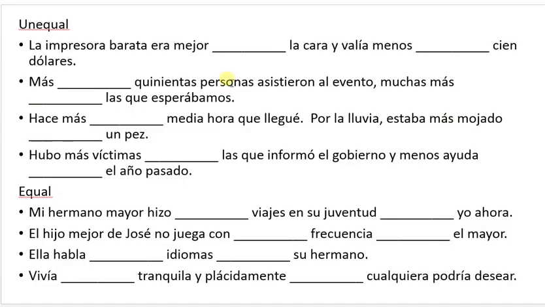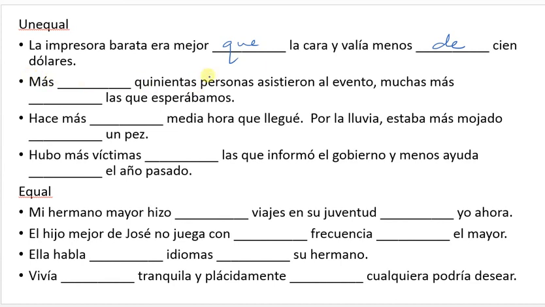Okay, so now we're going to practice with unequal comparisons. In this first one, we're going to decide whether we're going to use que or de. So, la impresora barata era mejor, something la cara. The cheap printer was better than the expensive one. So, we're going to use mejor que because better than is mejor que. Y valía menos, something $100. Here we have a number. So, remember, if you have a number that comes right after it, then it's going to be de. You can't use que. It cost less than $100.